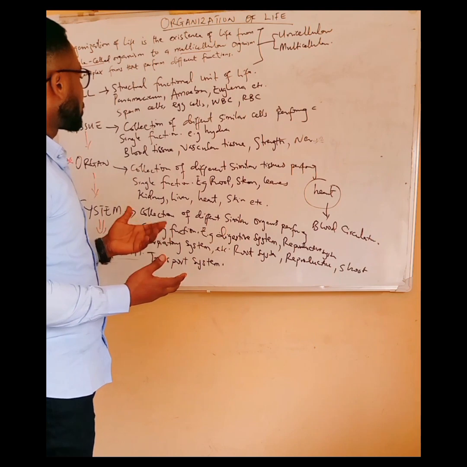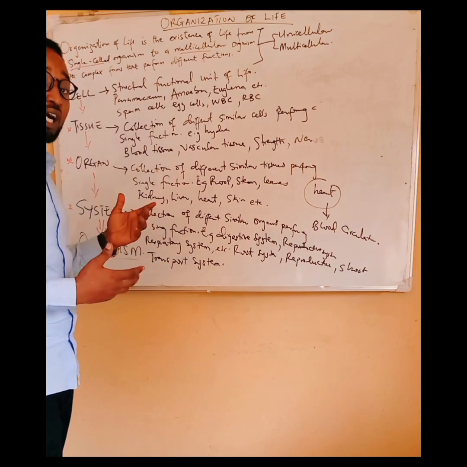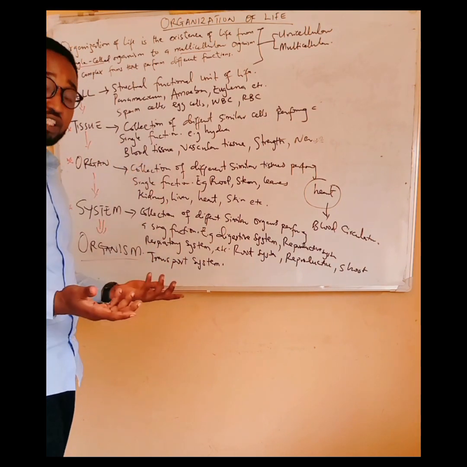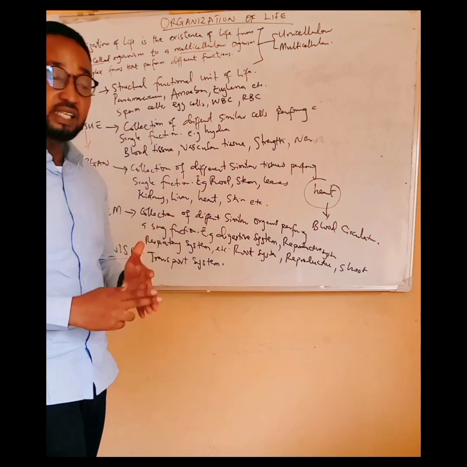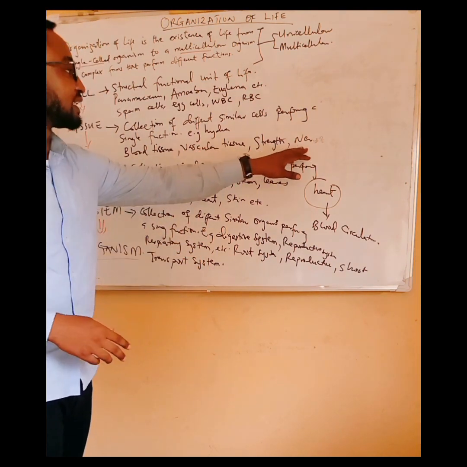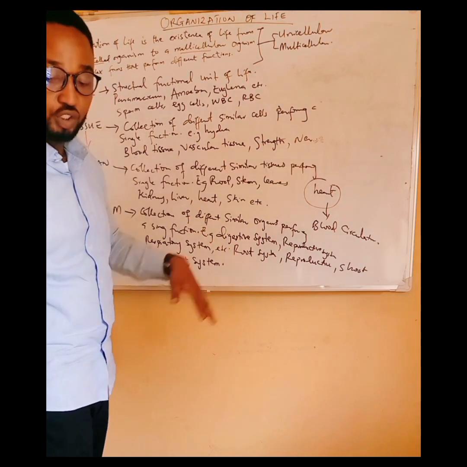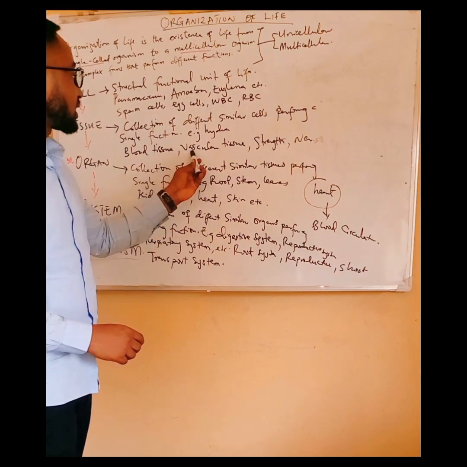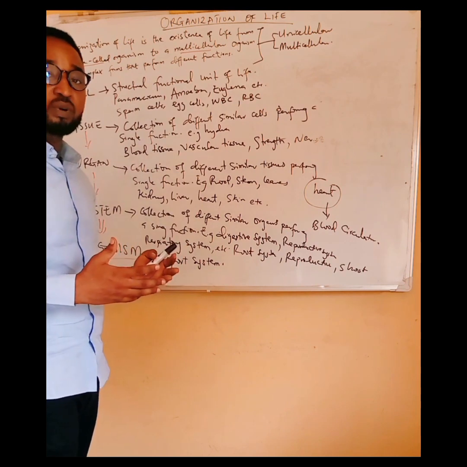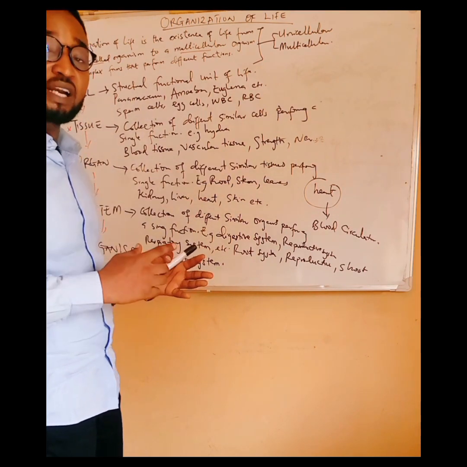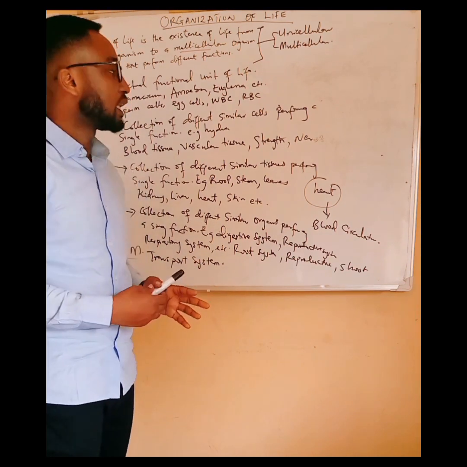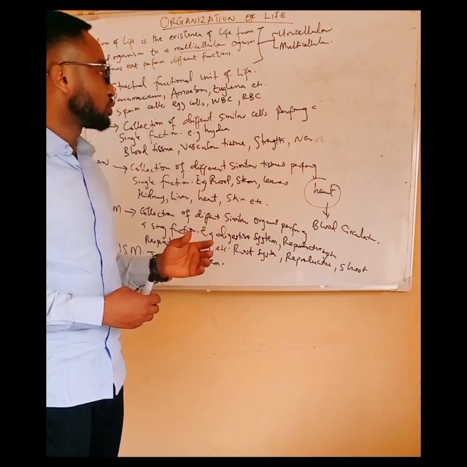Now, examples of tissues in man or animals include the blood tissue. The blood is a tissue because it contains different cells such as the white blood cell, the red blood cells, and the platelets. And also we have the nerve tissue. While in plants we have the vascular tissue, which comprises the xylem and the phloem. The ground tissue, the parenchyma, sclerenchyma, and collenchyma are examples of the ground tissues.